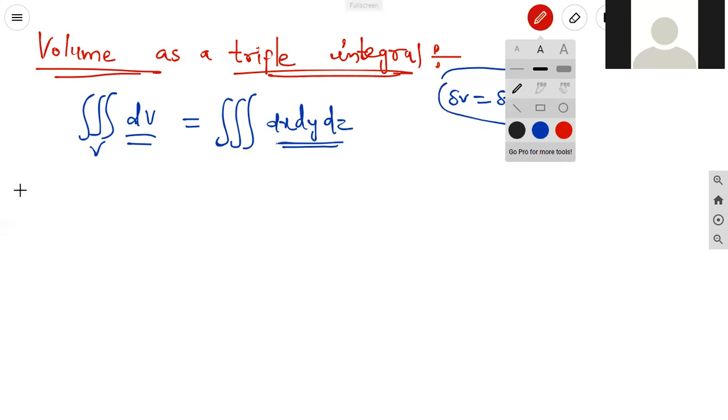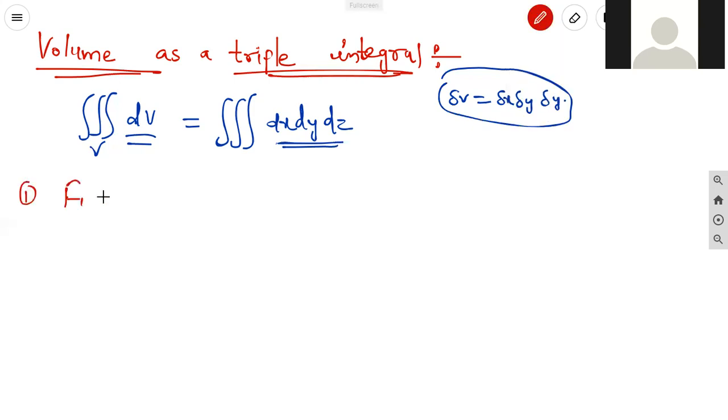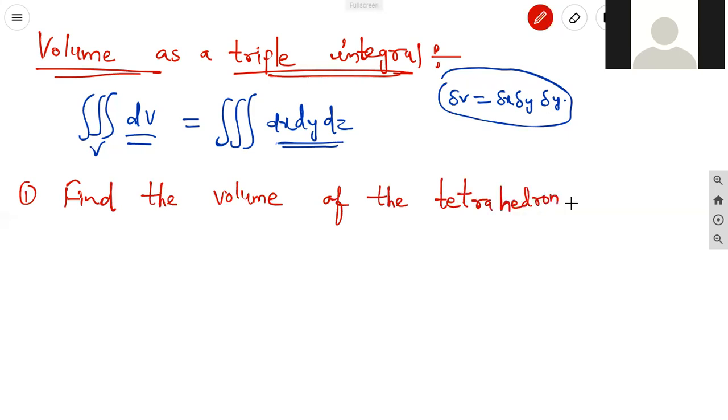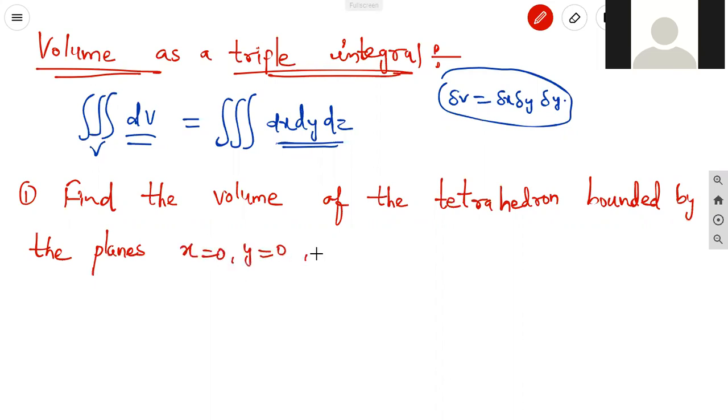The first question is: find the volume of the tetrahedron bounded by the planes x equal to 0, y equal to 0, z equal to 0, and x by a plus y by b plus z by c equal to 1.